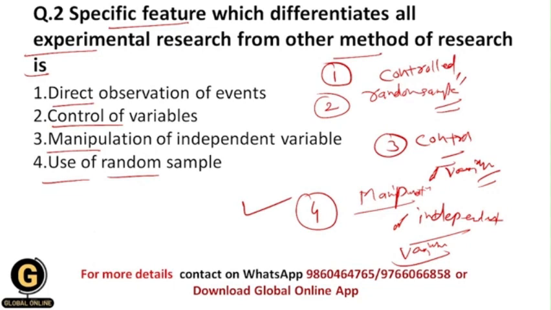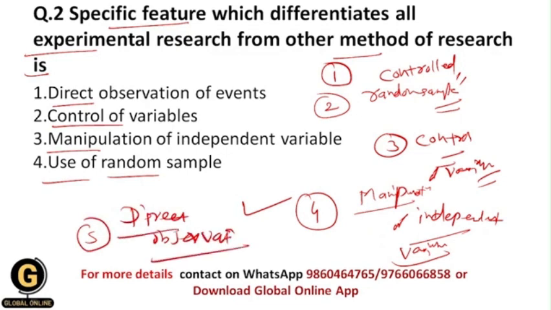And another salient feature is direct observation. You can do direct observations in this research method as well, but this is not the unique feature, and that's why the correct answer for this question is 3, that is manipulation of independent variable, because this is the unique feature of the experimental research method. Other features are there in the experimental research method, but these features are also there in other research methods.